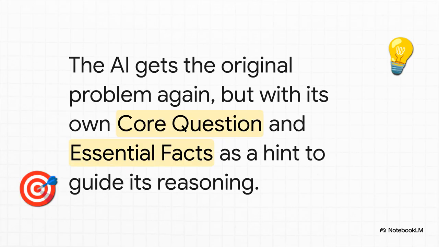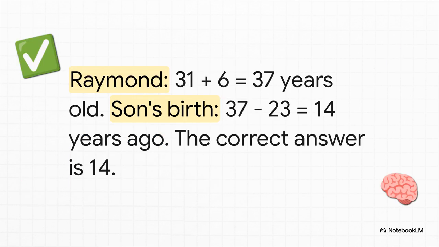And now for the final step. We give the AI the original problem one last time. But here's the trick. We also give it its own notes, that core question and those essential facts, as a helpful hint. This basically acts as a guardrail, keeping its brain locked on the target so it doesn't wander off. And with that focus, boom, look at the result. The AI gives a perfect, clean, step-by-step solution. Raymond is 37. His son was born when he was 23. So his son was born 14 years ago. It's simple, it's direct, and it's correct.